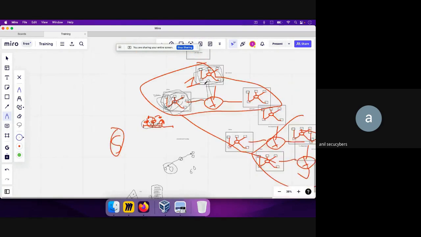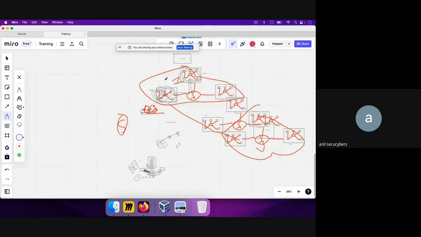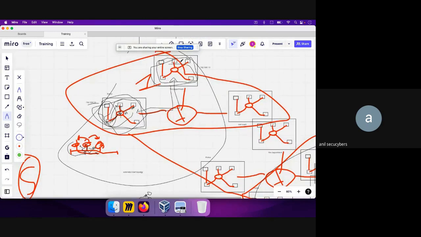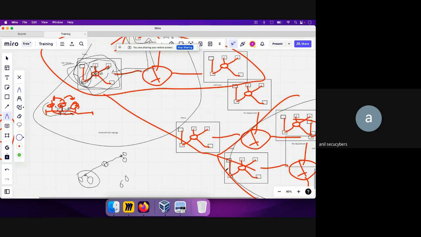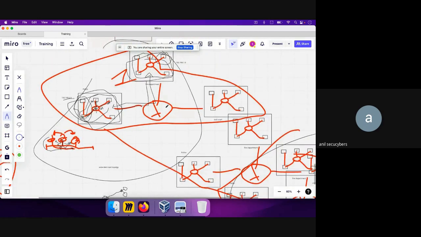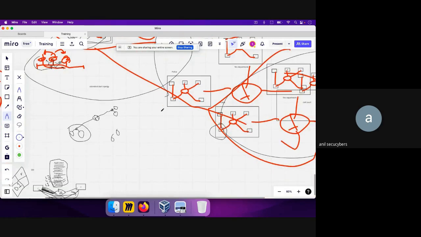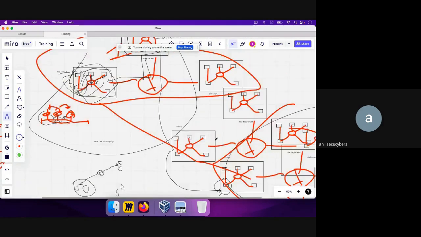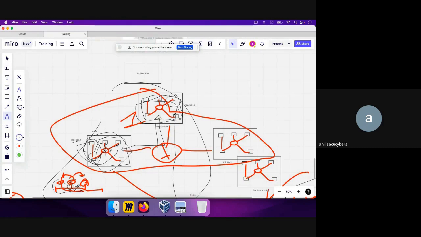Even if, let's say, this is the WAN, this whole thing is India, and this is the US. If a device over here wants to communicate with this device that is based out of the US, we need to use layer 3. There is no other way by which we can communicate between a device in a different geography, the US, and this device based out of India.